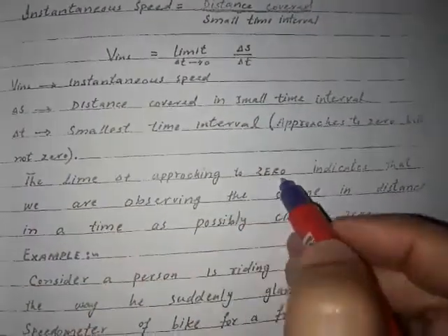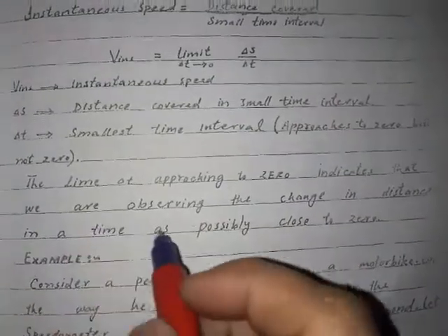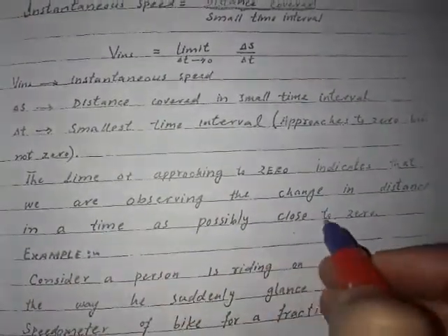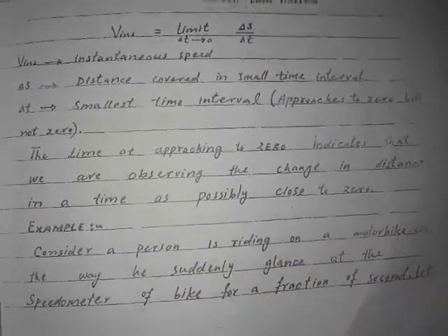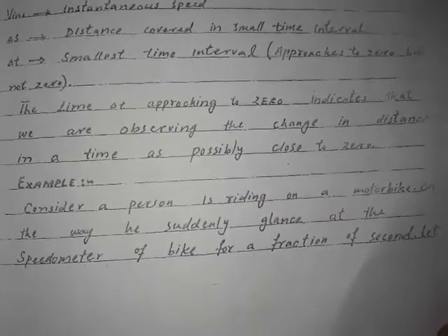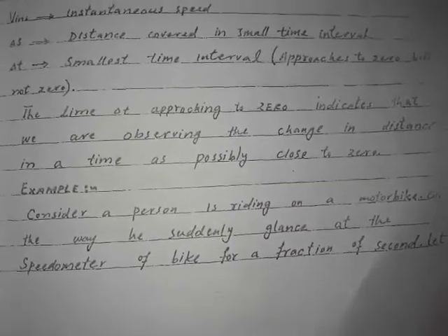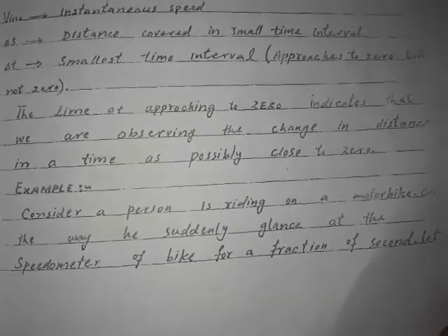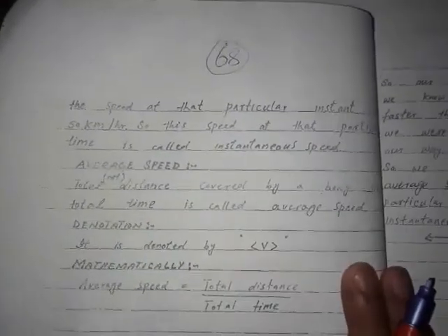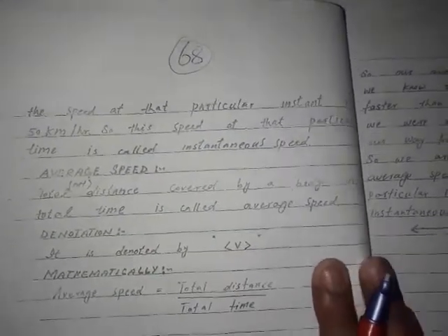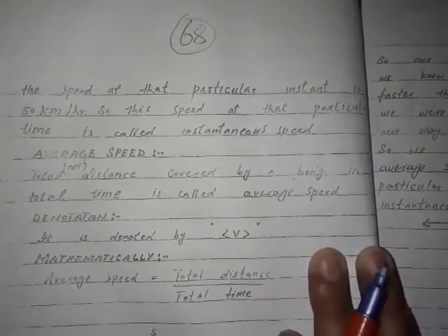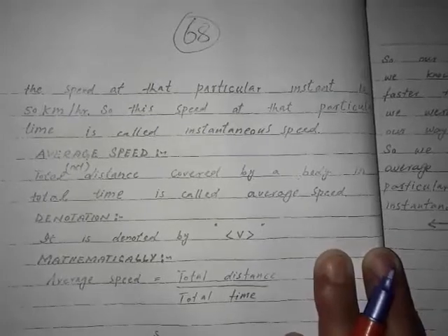The limit del t approaching 0 indicates that we are observing the change in distance in a time as close to 0 as possible. Example: consider a person riding a motorbike. On the way, he suddenly glances at the speedometer of the bike for a fraction of a second. Let the speed at that particular instant be 50 km per hour. So this speed at the particular time is called instantaneous speed.